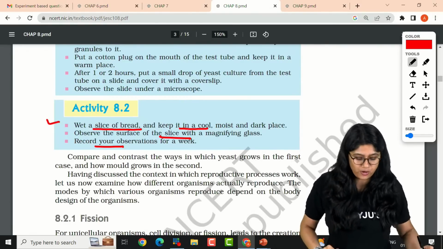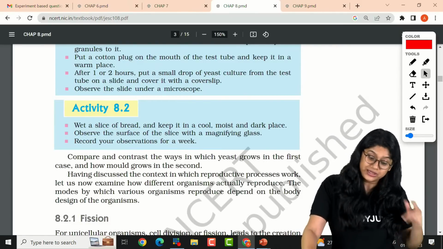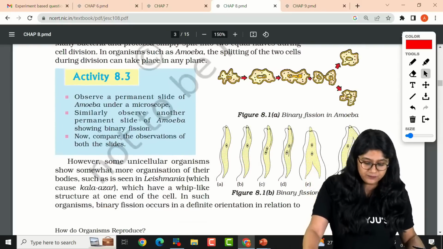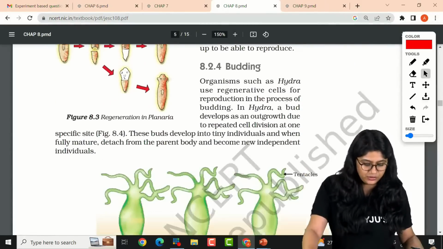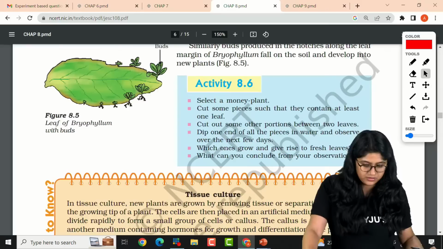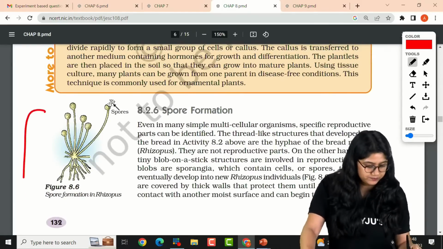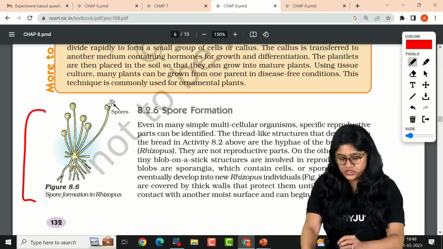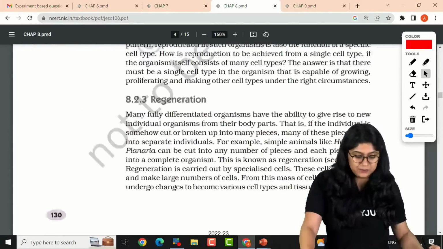Yes, we'll see the spore formation. Then of course you can mention the activities. You can mention Rhizopus over here, the bread one. This activity is a little bit long. Clear, everyone? Chaliye. Now let's go back and discuss the important diagrams.